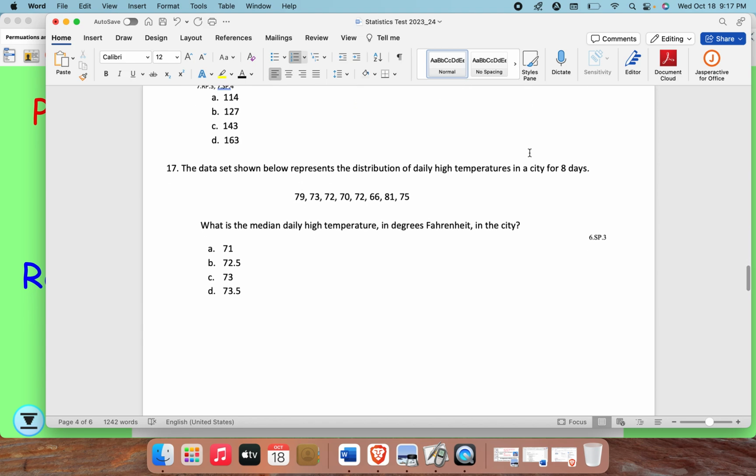17. The data set shown below represents the distribution of daily high temperatures in a city for 8 days. What is the median daily high temperature in degrees Fahrenheit in the city?